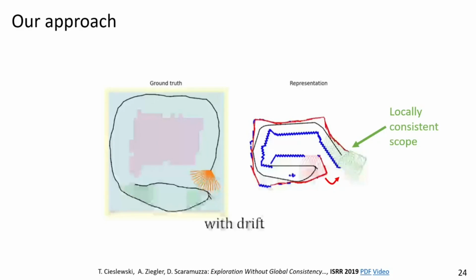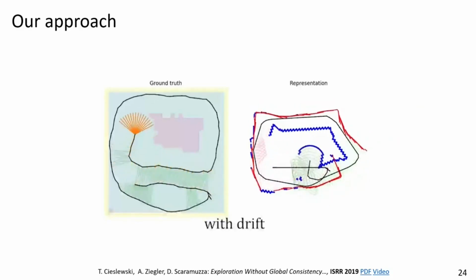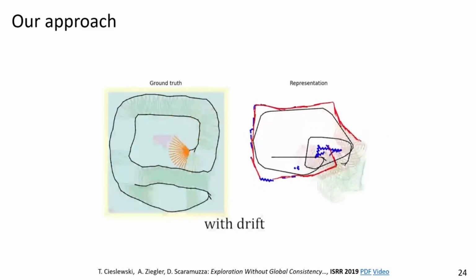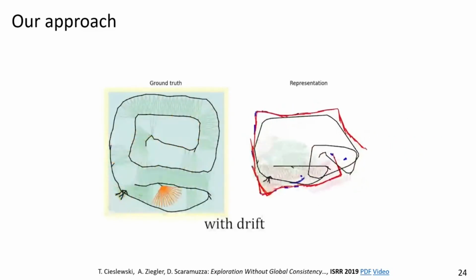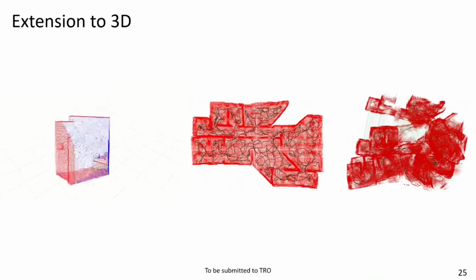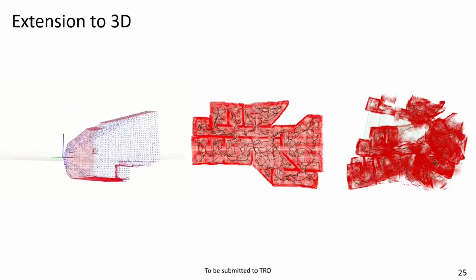Then, when we let an exploration algorithm run on that representation, we can see that it's able to fully cover the environment while leaving the representation happily unoptimized. All that it needs to do is cover the environment in sufficient place recognitions, which is anyways very handy for taking shortcuts in visual teach and repeat. I am currently working on an extension of this to 3 dimensions.